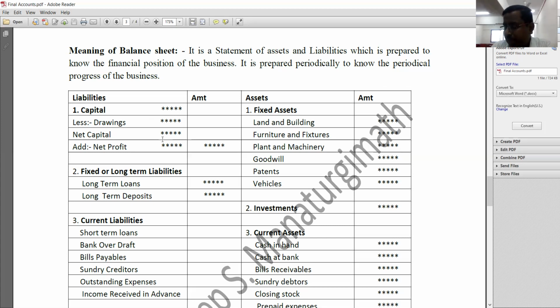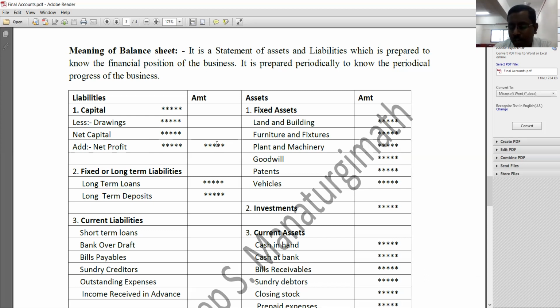Where will you find net profit or net loss? You will find it in profit and loss account. So that net profit or net loss must be transferred to balance sheet. It must be added to this net capital. Understood? If there is a net profit, it must be added to net capital. If there is a net loss, it must be deducted from the net capital. By that, you will get to know the exact amount of capital contributed by the owner.